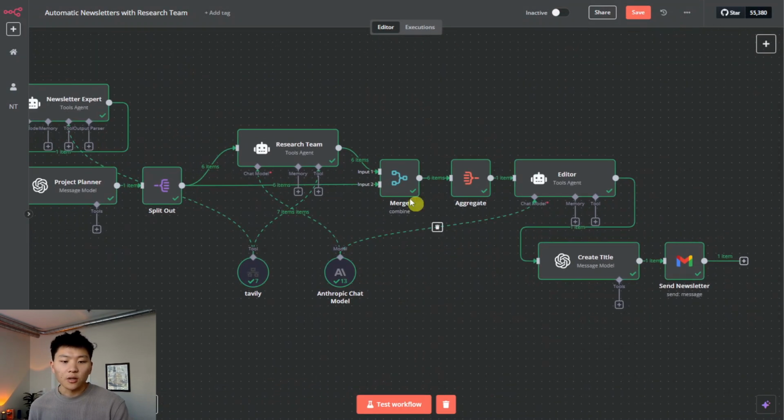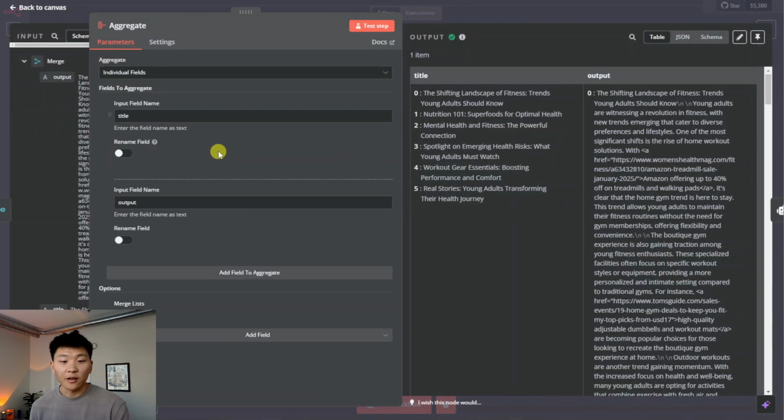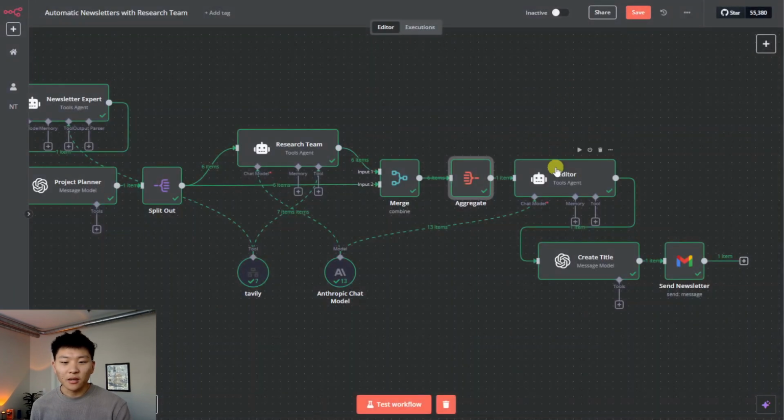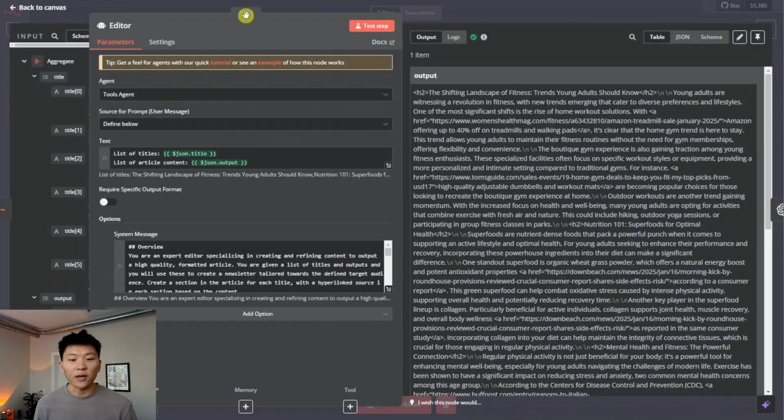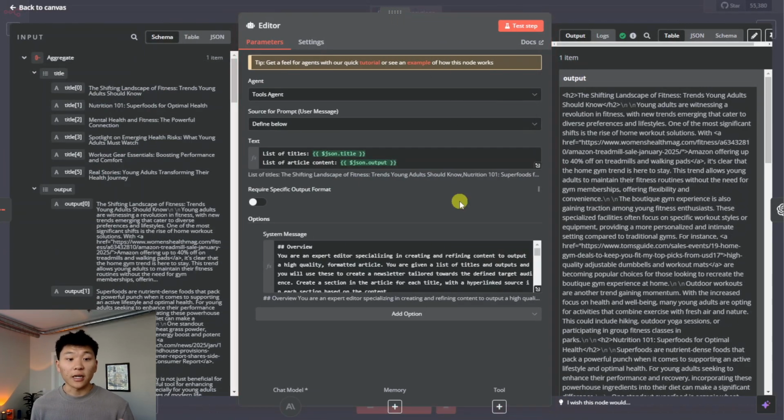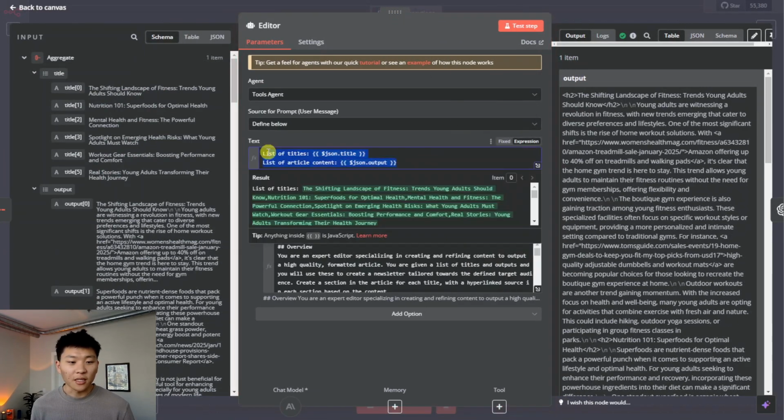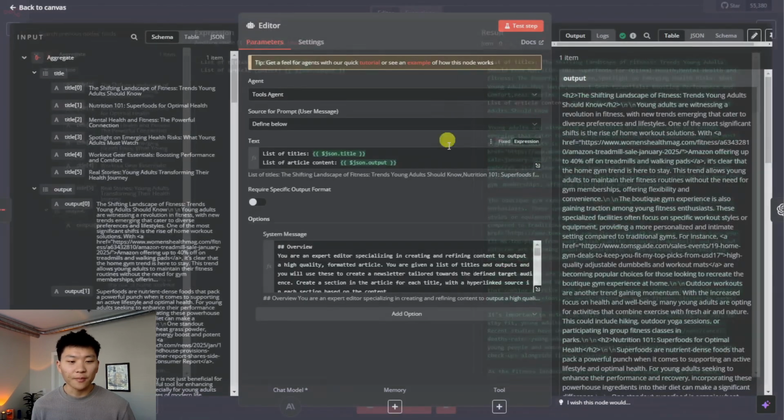Okay, so then we had our 6 items and we want to aggregate them. Now they're back into one list of titles and outputs. From here, we need to give the editor these titles and outputs to actually create the content. So that's all we gave it: a list of titles and a list of article content. As you can see, this is what it looks like.